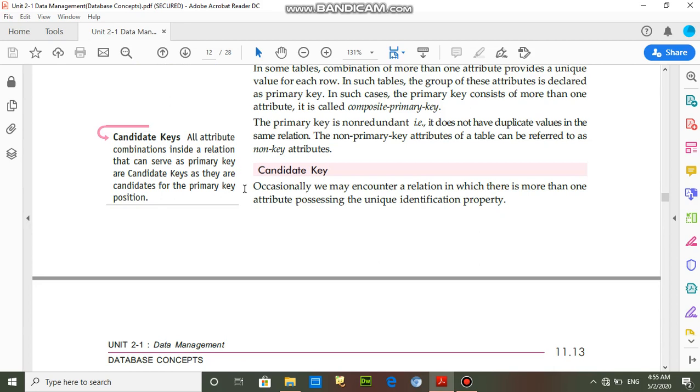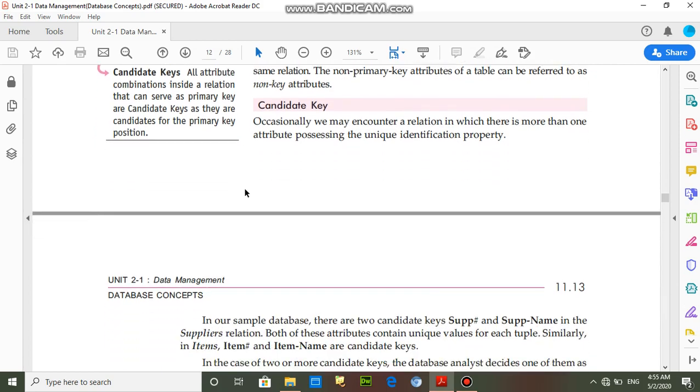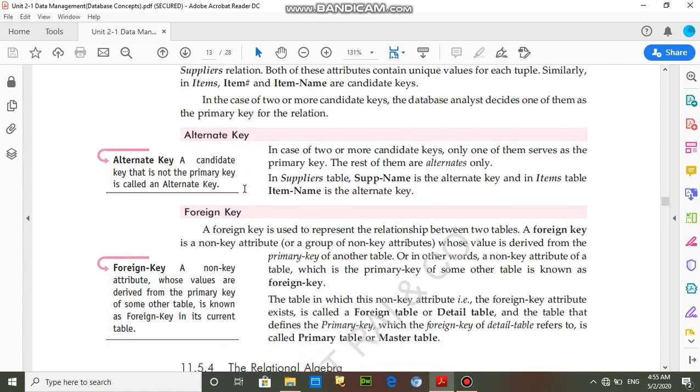If we have more than one column that can serve as a primary key, the one chosen is the main primary key, and the other column that could serve as a primary key is a candidate key, but since it is not serving as the primary key, it is called an alternate key. That's clear.